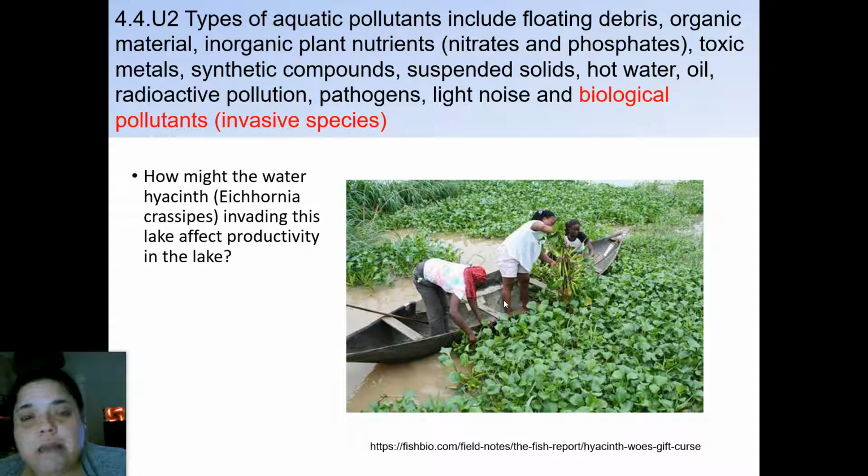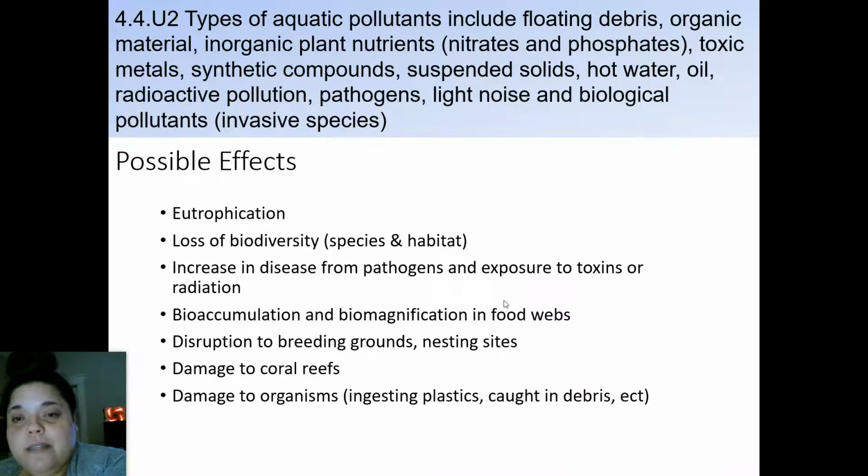You're also reducing the amount of dissolved oxygen that would be available, which causes what we call eutrophication because of the increased pollution and sediments. You've created more habitat on the surface for this particular lake, which means you have new species moving in, which can be invasive and cause a lot of issues and problems.